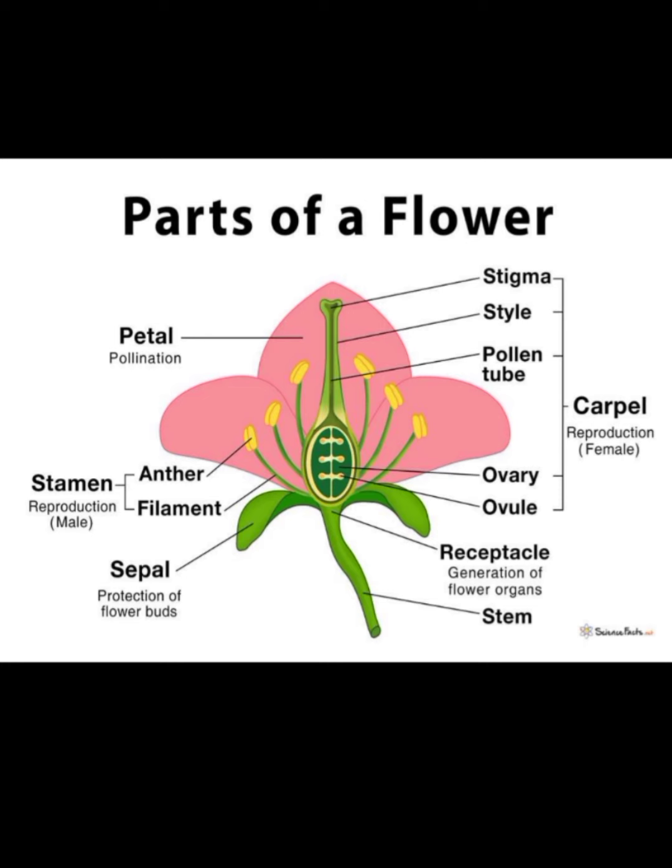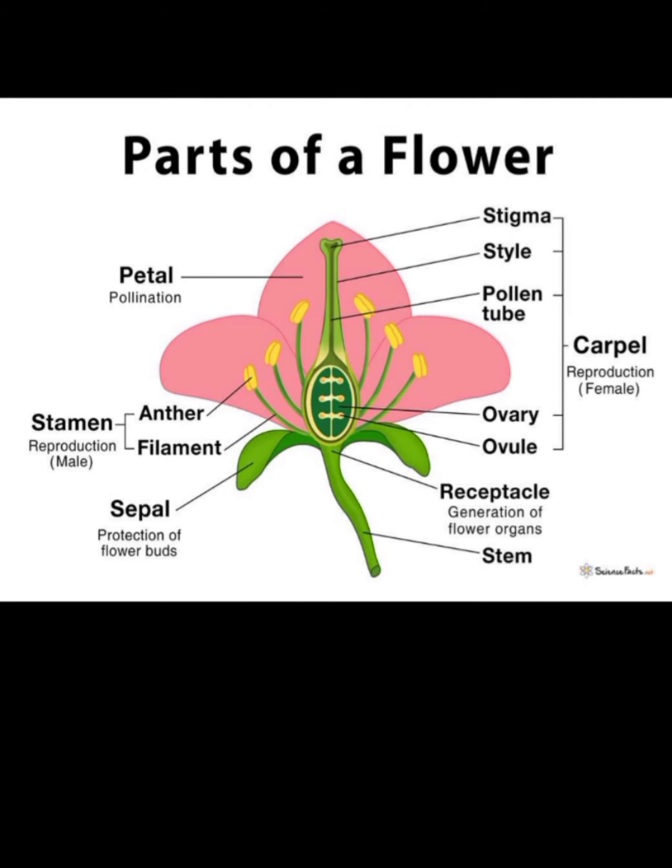Here, see the structure of the flower, the parts of the flower. This one is stigma. This part is called style. Inside it, a white thin tube is present, that is pollen tube. After that, this is the structure of Hibiscus rosa-sinensis, that is China rose.